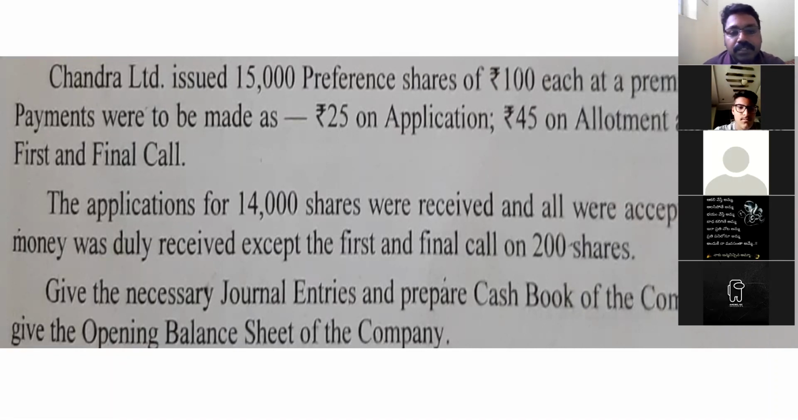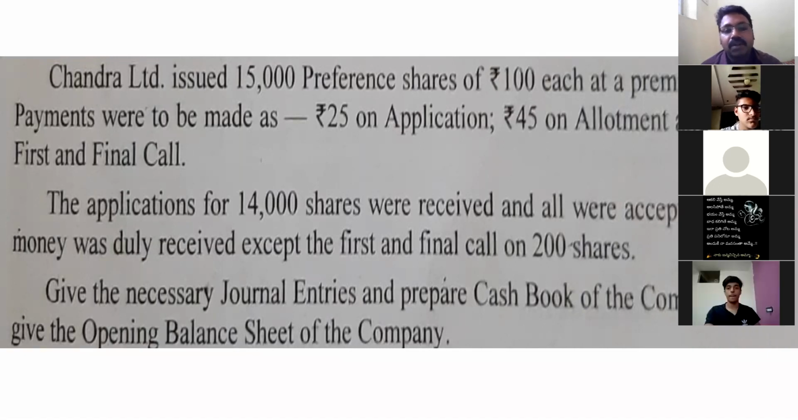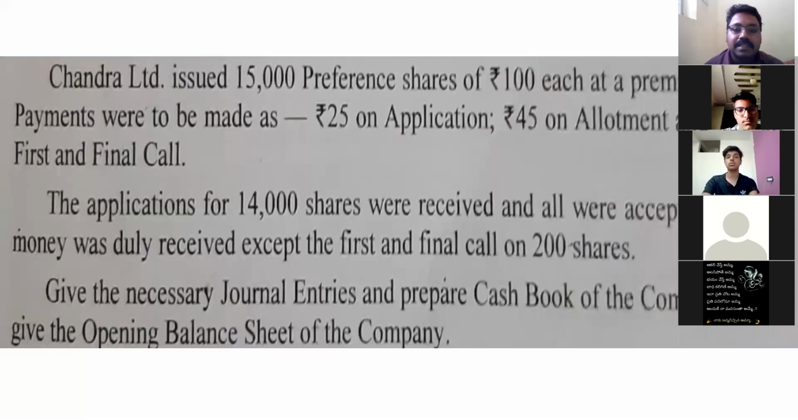Applications for 14,000 shares were received and all were accepted. How many shares were received? 14,000 shares were received and all the money was duly accepted, except first and final call on 200 shares. A shareholder who is holding 200 shares did not pay the first and final call. Apart from that, they have received all the money from the shareholders.